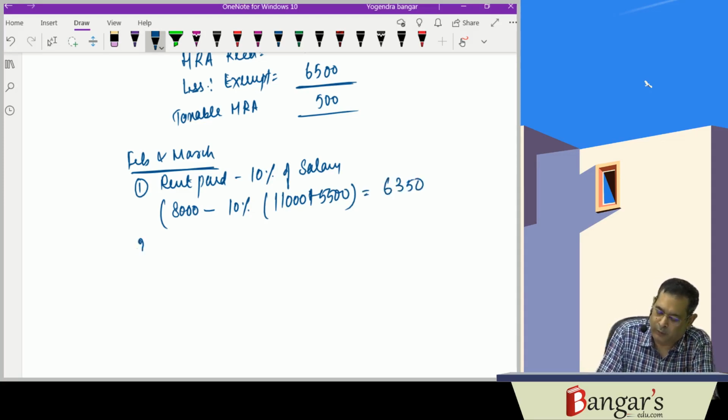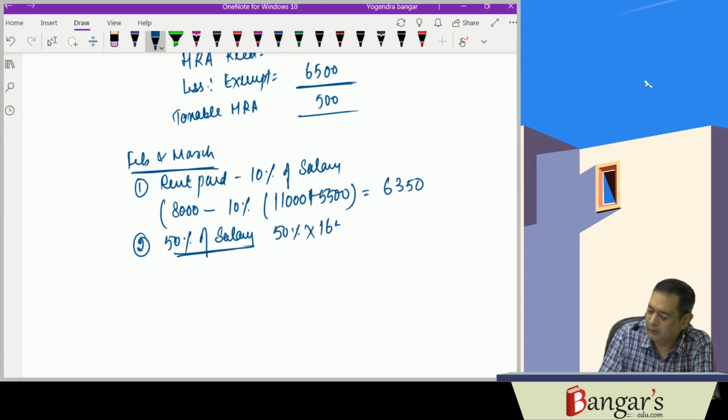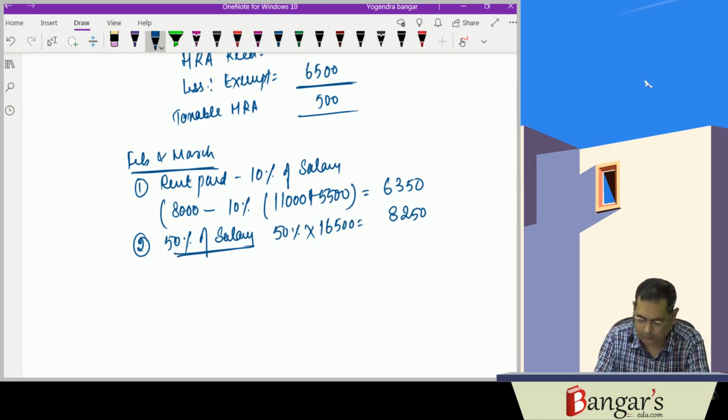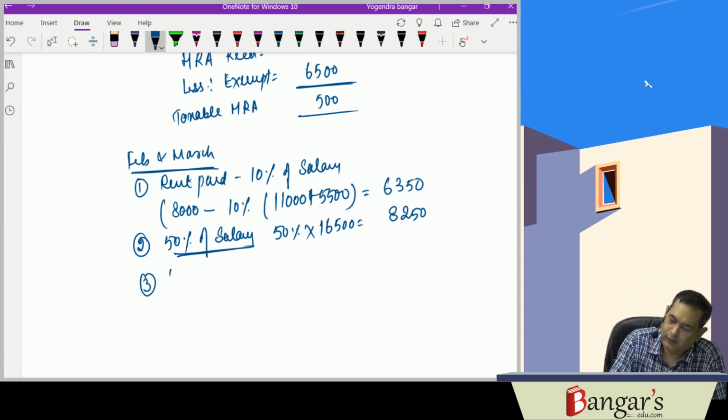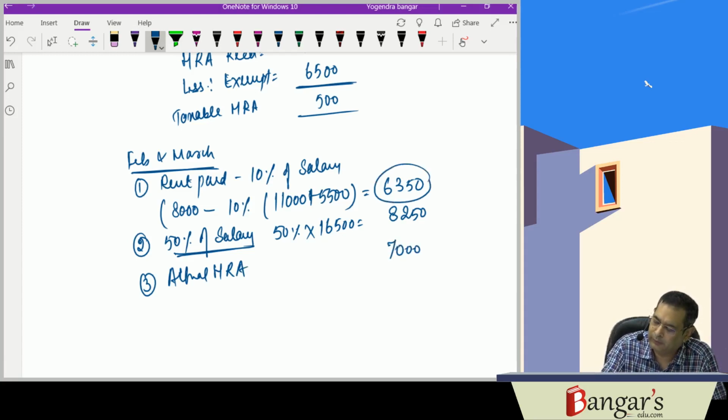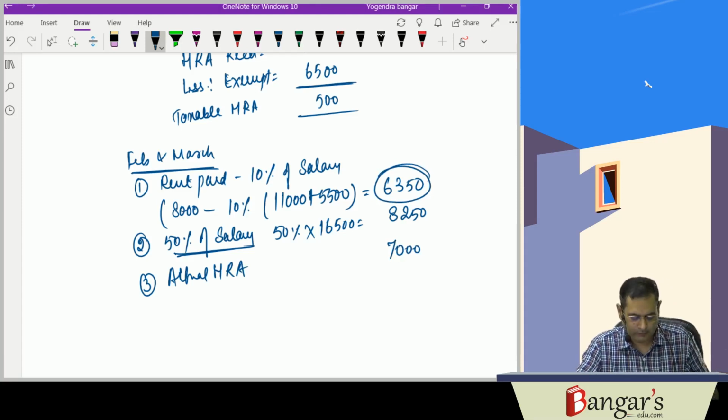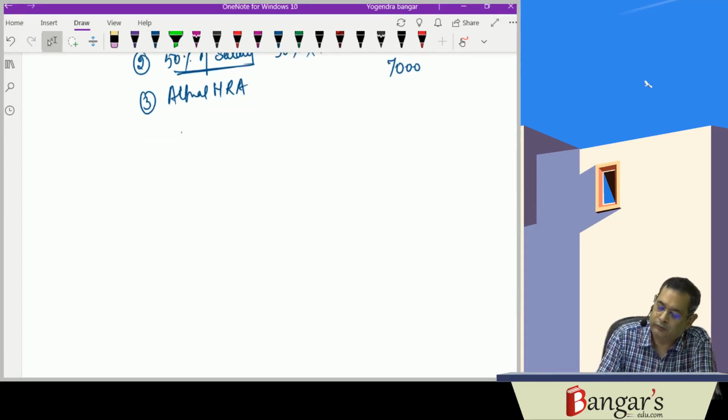Then the second point is 50% of salary. 50% of 16,500 is 8,250. And the third one is actual HRA. Actual HRA is how much? 7,000. The least of the following amount is exempt. 6,350 will be exempt.